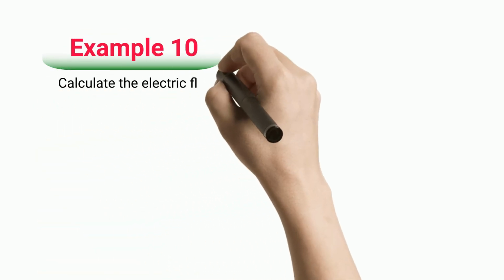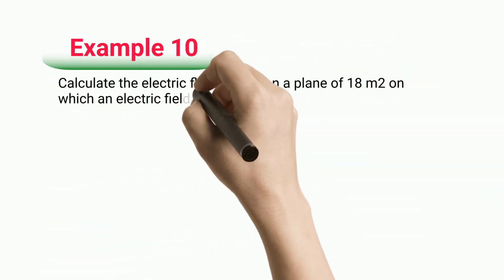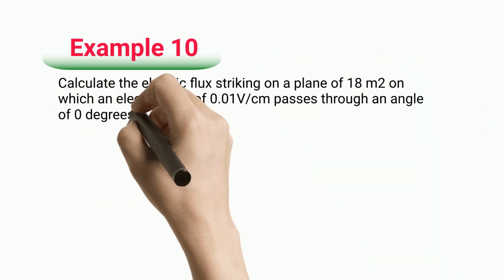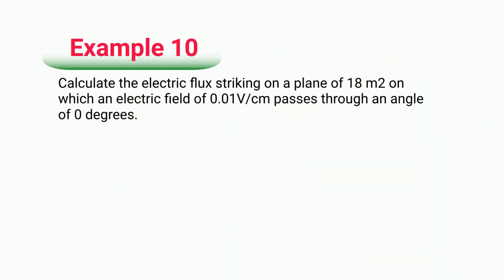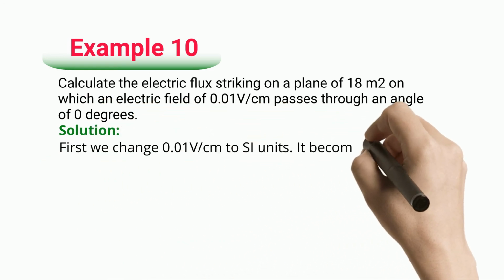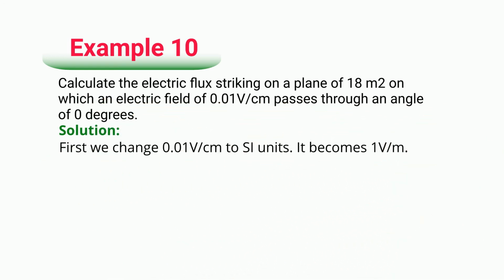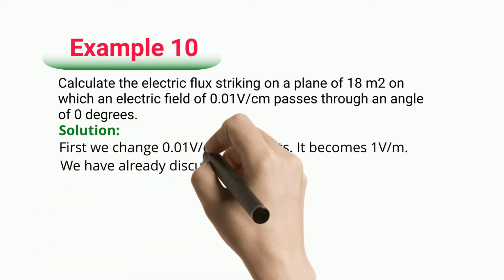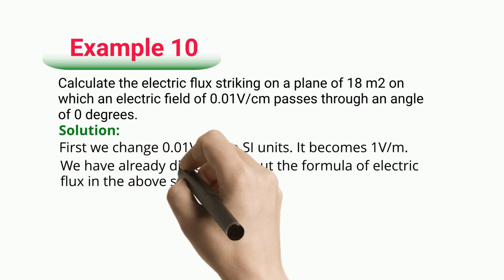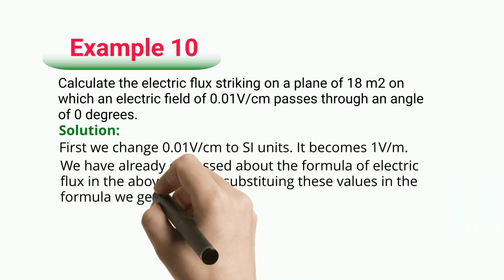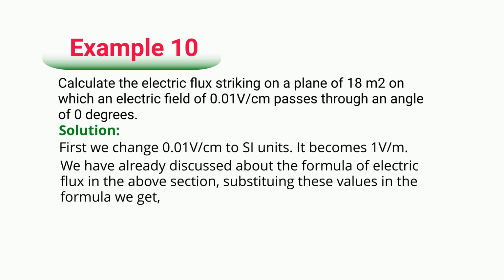Example 10. Calculate the electric flux striking on a plane of 18 square meters on which an electric field of 0.01 V/cm passes through an angle of 0 degrees. Solution. First we change 0.01 V/cm to SI units. It becomes 1 V/m. We have already discussed about the formula of electric flux in the above section. Substituting these values in the formula, we get electric flux equals 18 Vm.